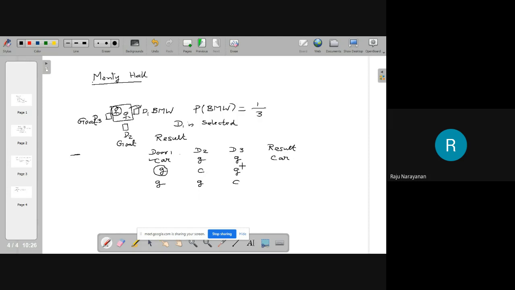If he opens door 3, you are seeing a goat there. Therefore, definitely you can conclude that the car is not available there. Therefore, the car will be either in door 1 or in door 2. If you change your decision, surely you are also a very intelligent man. If you find that a goat is here, you will change to D2, then you are going to get,